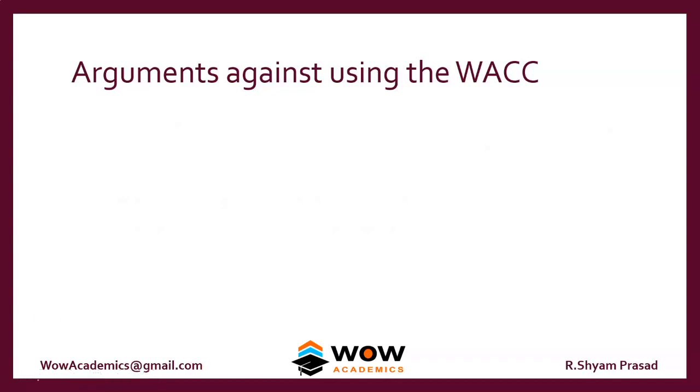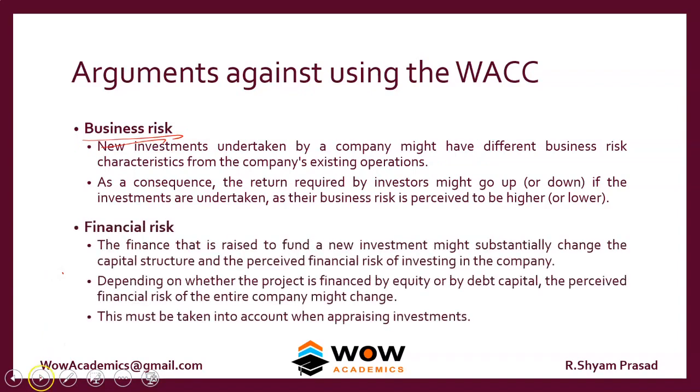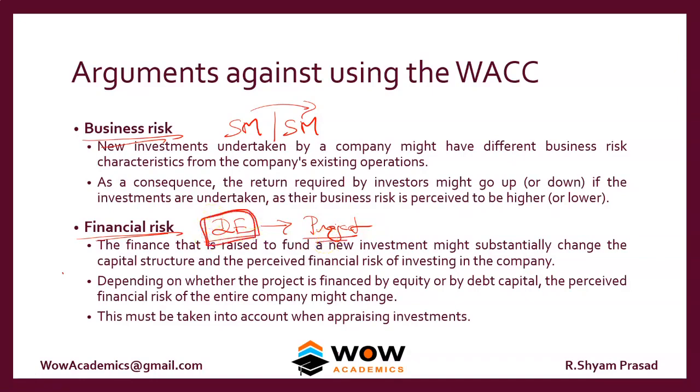So what are the arguments against WACC? Again, the same arguments are here. WACC can be used only when the business risk is the same and when the financial risk is the same. So the company should be in the supermarket business and the project should also be in the supermarket business. The company should have the same debt equity structure and the same capital should be used for the project. The debt equity structure should not change. So that's about the arguments against WACC.